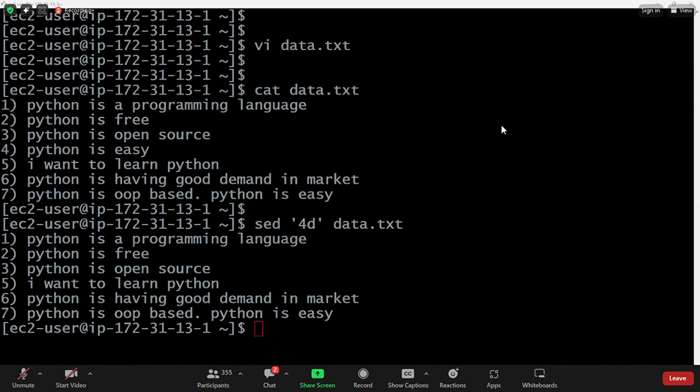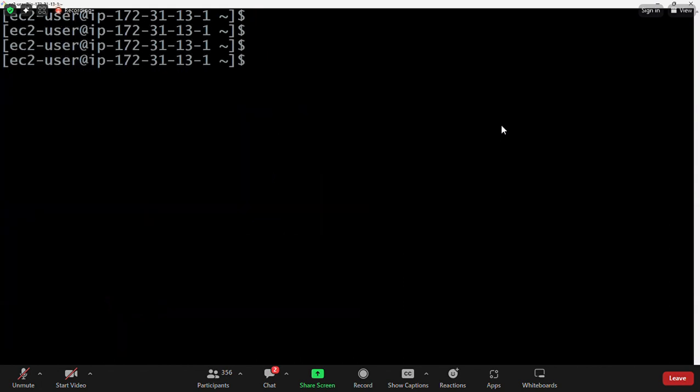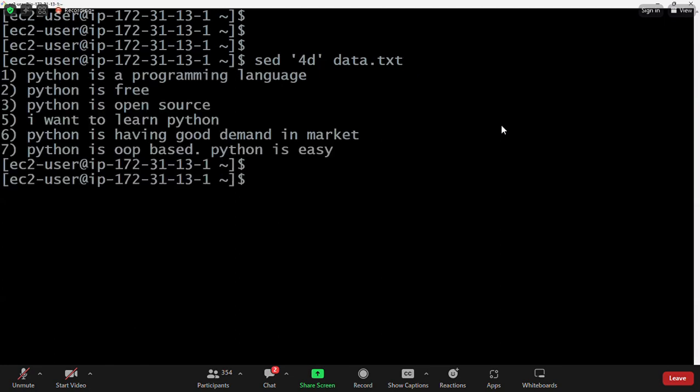Right, good. So I want to delete a particular line in Linux. For that, what command are we using? 4d. What is the meaning of 4d in Linux, guys? The fourth line will be deleted in the file. Now you see, after the third line, the fifth line is directly printing; the fourth line is not printing.